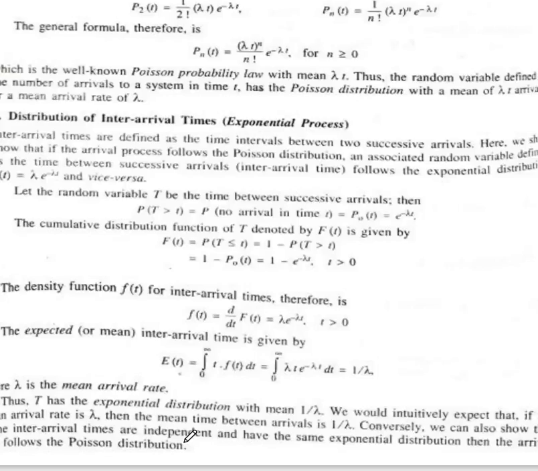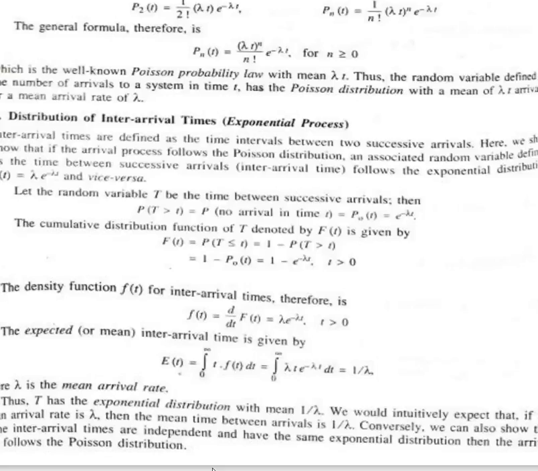We would intuitively accept that if the mean arrival rate is lambda, then the mean time between arrivals is 1 upon lambda. Conversely, we can also show that if the inter-arrival times are independent and have the same exponential distribution, then the arrival rate follows the Poisson distribution.